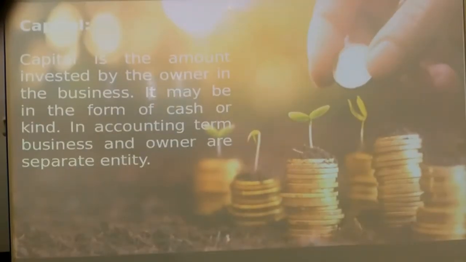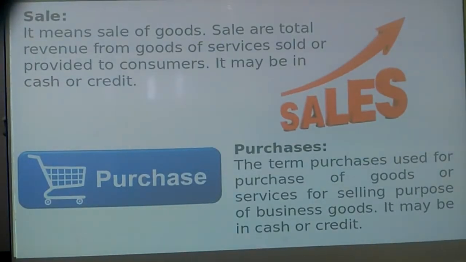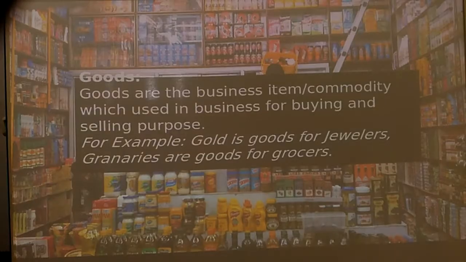Then capital means the amount invested by the owner in the business organization. Then sales: all the articles or goods or items which in the business organization we use to sell to earn money, that is called sales. And purchase: all the items, all the commodities, whatever we purchase for selling purpose, that is called purchase.